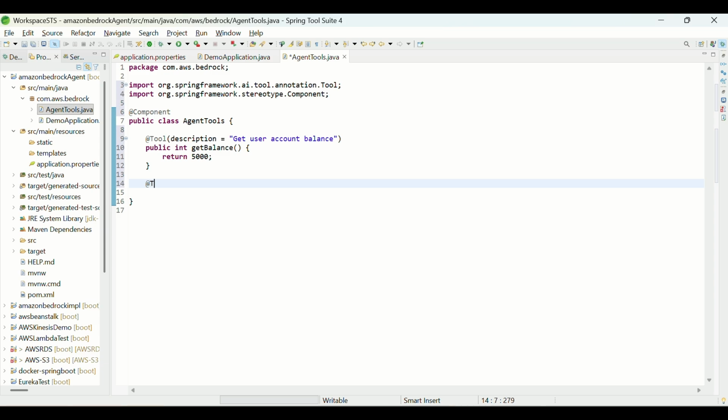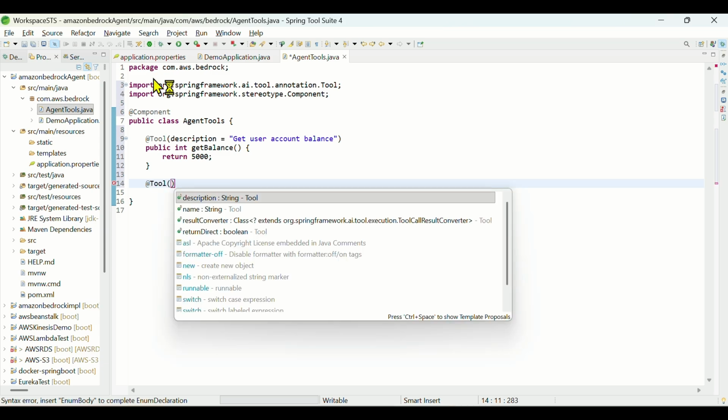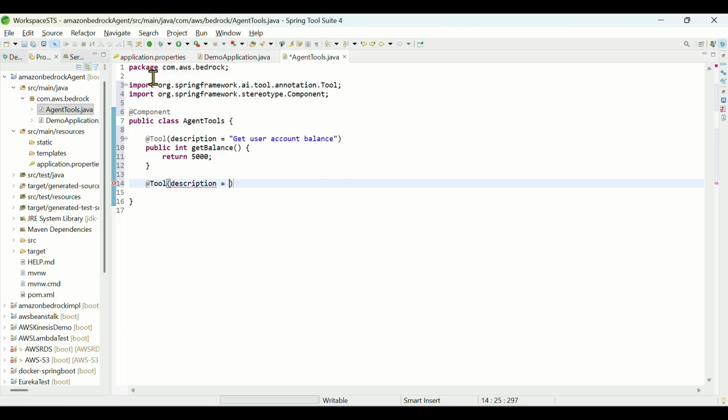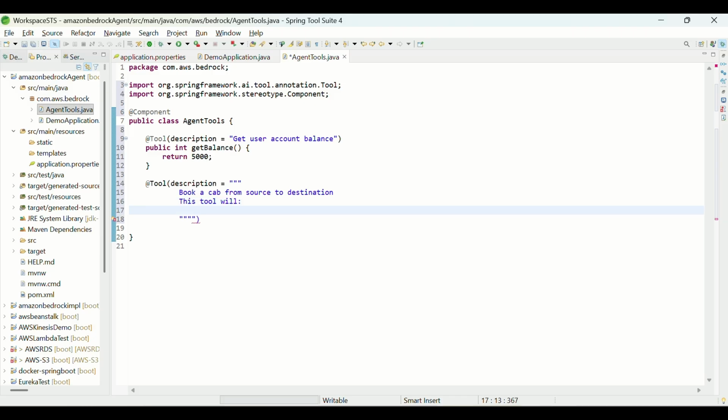So we have @Tool, and we have a description: book a cab from source to destination.